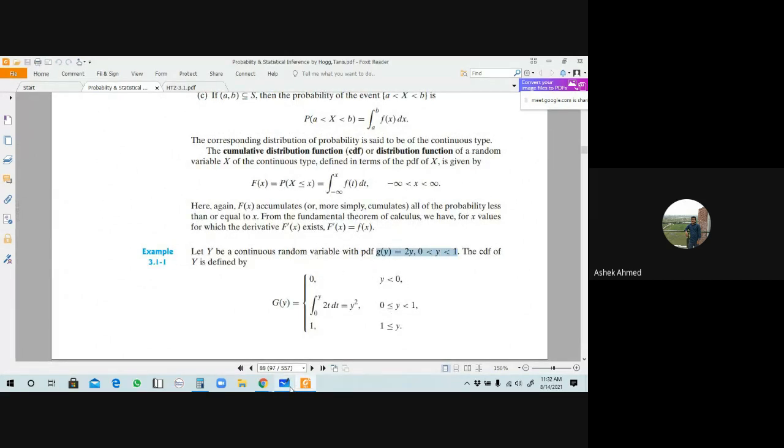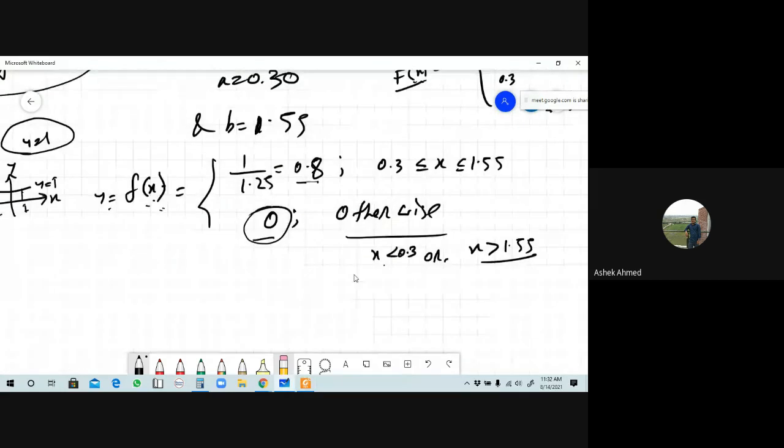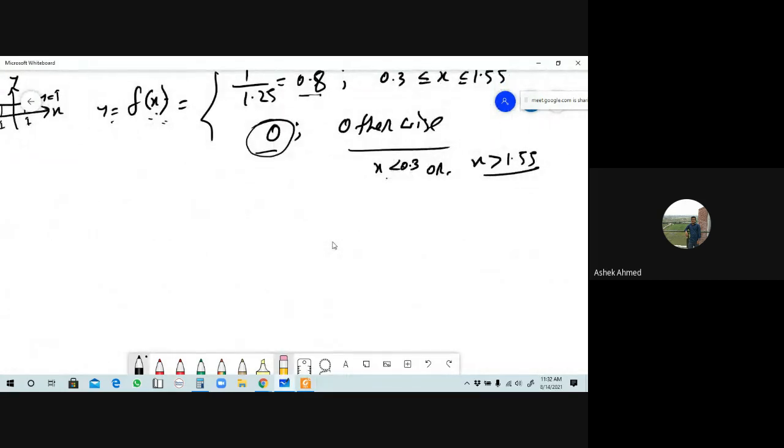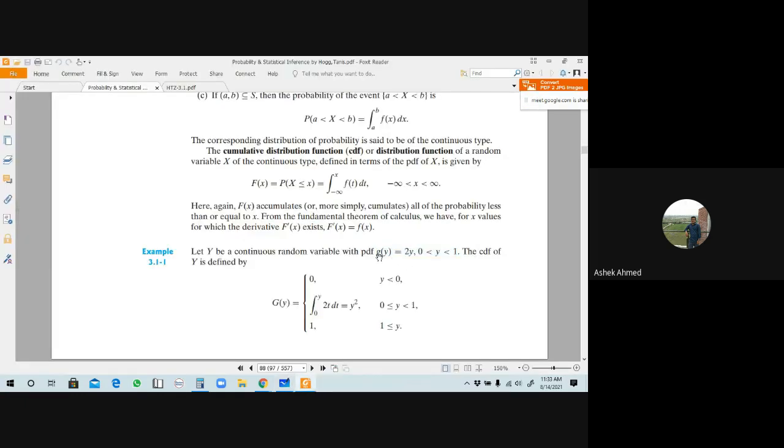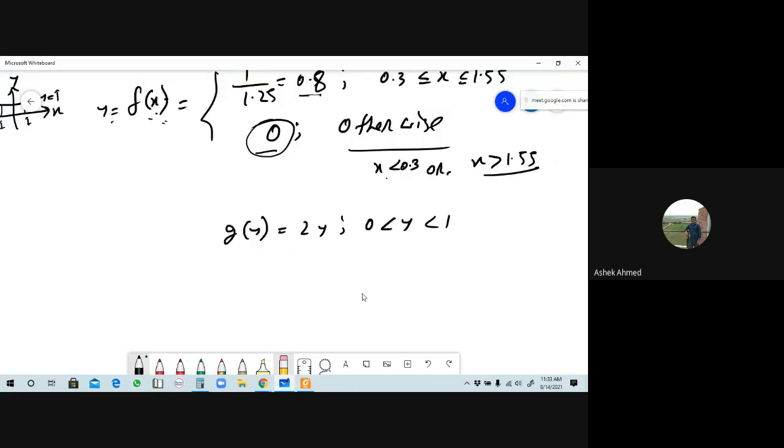Okay, so for defining the CDF of this function, we will also consider this concept here. From the first concept, it has been given that this is g of y, given as 2y, with 0 is less than y is less than 1 here. Is it right? Response me. This is the PDF. From here, tell me the CDF will be.